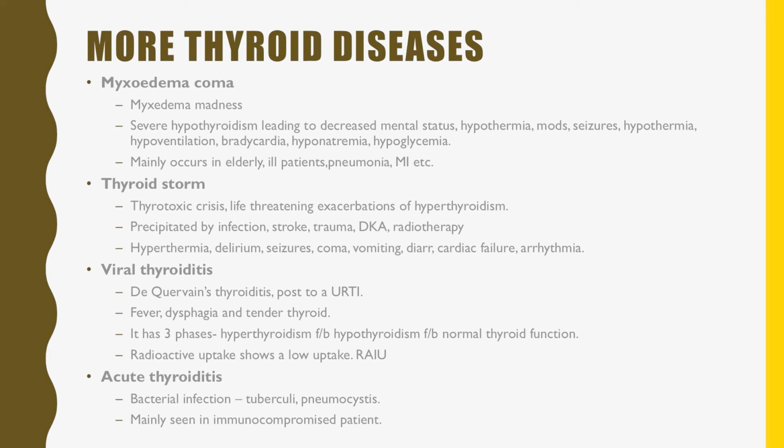Another common thyroid disease is viral thyroiditis. It is also called de Quervain thyroiditis, and it is mostly post upper respiratory tract infection. So after having an upper respiratory tract infection with some virus, it sometimes leads to thyroiditis, and this thyroiditis is characterized by three phases. First is hyperthyroidism because of inflammation, thyroiditis, followed by hypothyroidism, and ultimately the body recovers on its own, so normal thyroid function is restored. So this is restore phase, this is hypothyroid phase, this is hyperthyroid phase.